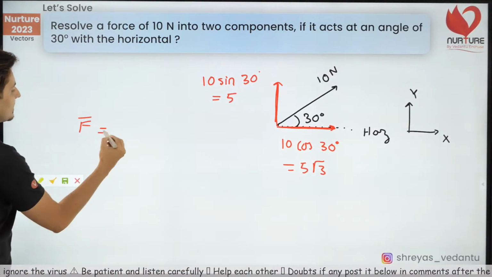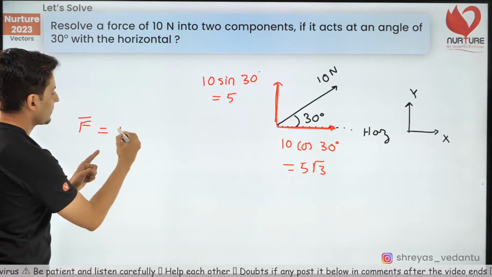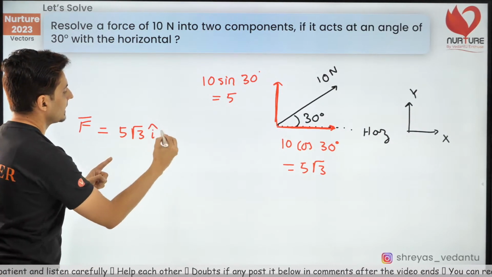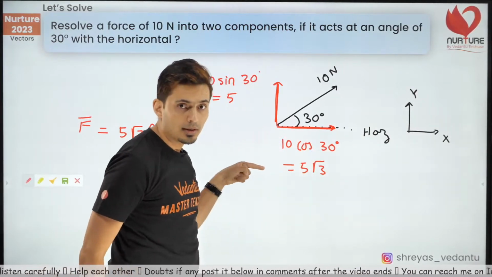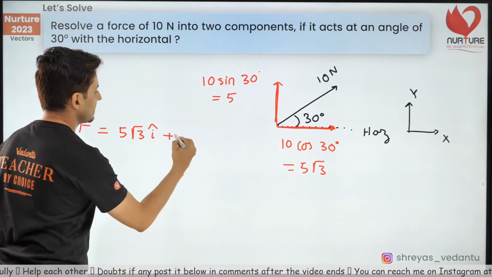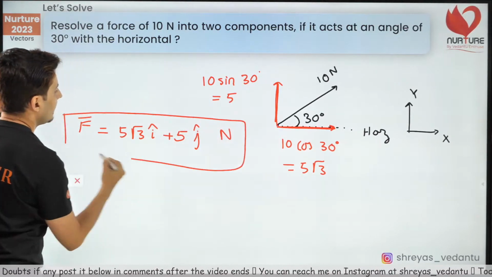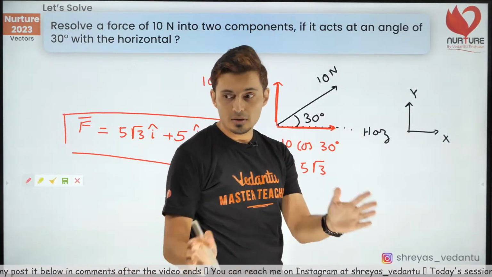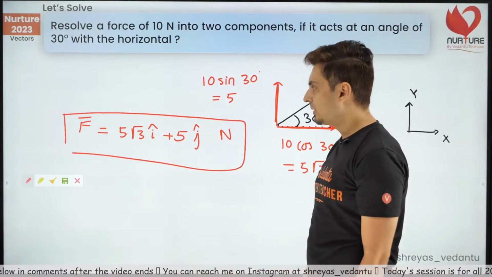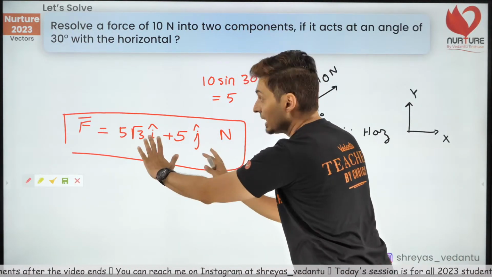Hence, the force is 5 root 3 I cap plus 5 J cap Newton. That's my final answer. Everybody getting this? That's how you resolve the forces. You have split this up. Do not add these.